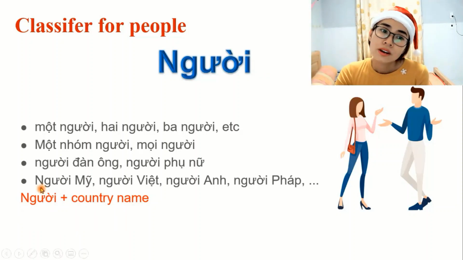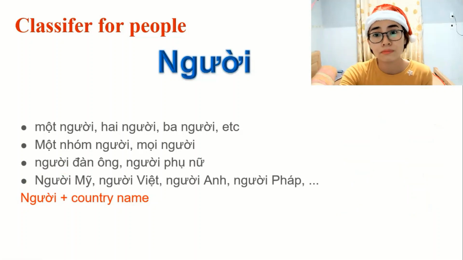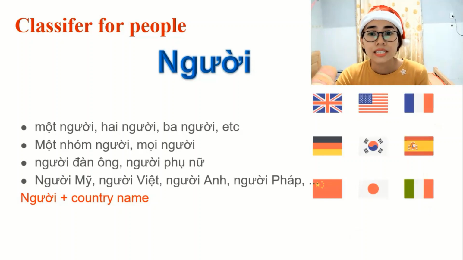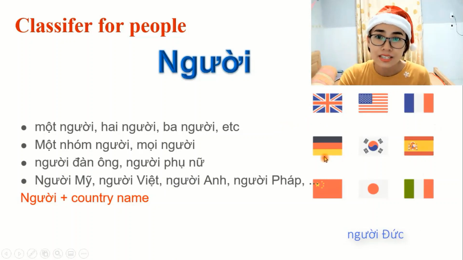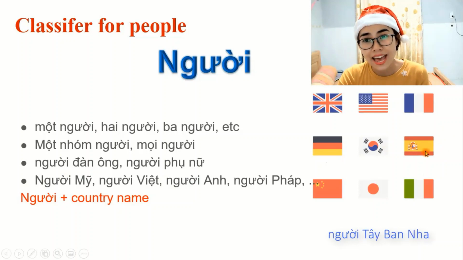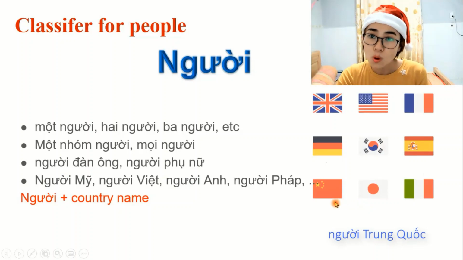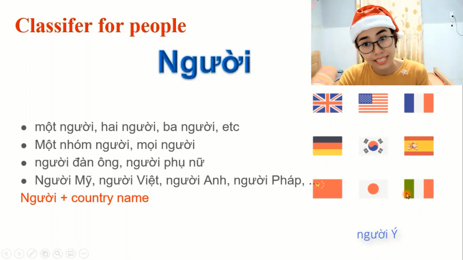So the người classifier in front of a country name, easy to talk about the people. Like người Mỹ, người Việt Nam, người Anh, người Pháp, người Đức, người Hàn Quốc, người Tây Ban Nha, Spain, Tây Ban Nha, người Trung Quốc, người Nhật, người Ý, etc.